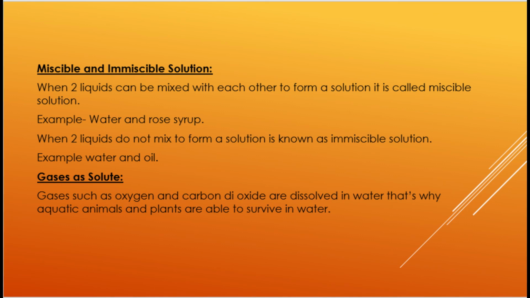Now miscible and immiscible solution. Now this is a new word for you all. What is miscible? When two liquids can be mixed with each other to form a solution, it is called a miscible solution. Like water and rose syrup. Here water is also a liquid and rose syrup is also a liquid. So when two liquids are dissolved nicely with each other, it is known as a miscible solution.